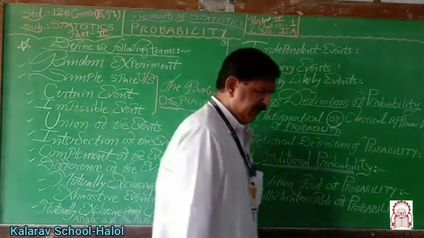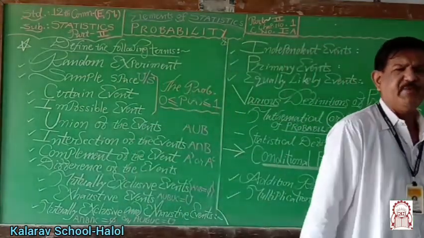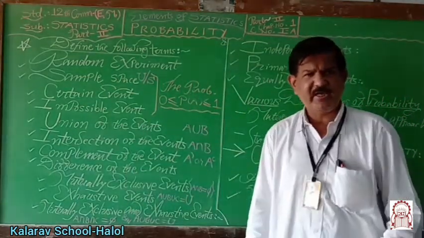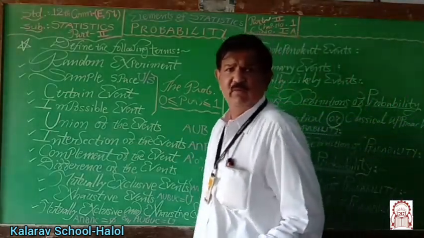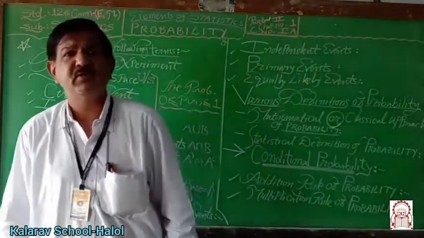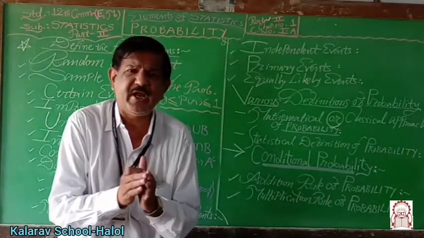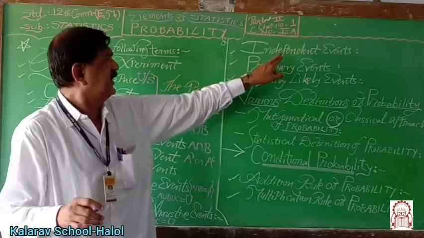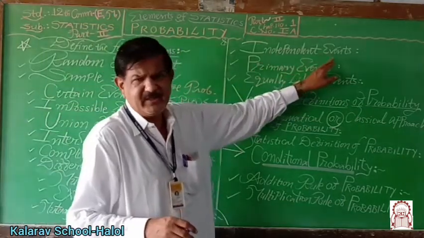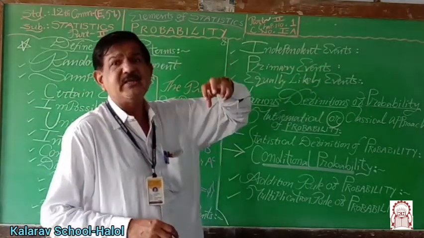For example, if head occurs in the first attempt, then in the second attempt head may or may not occur. Each and every attempt of tossing a coin is an independent event.